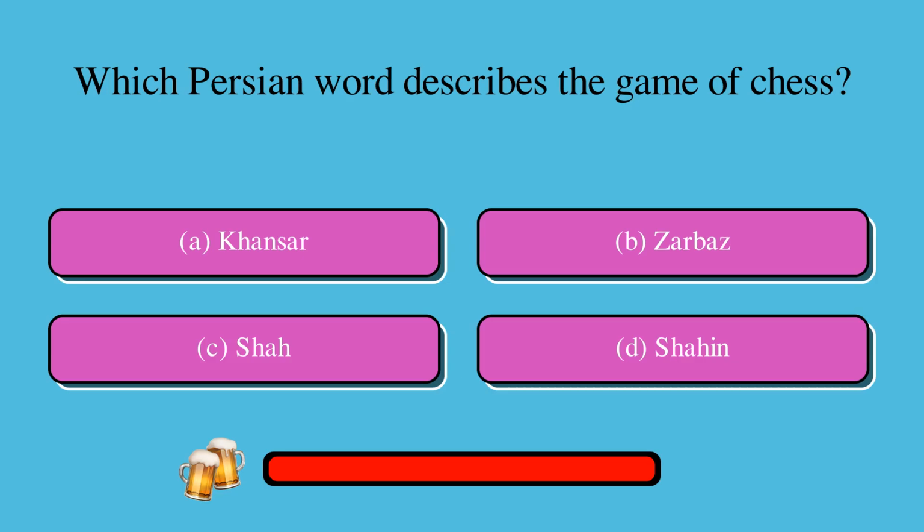Which Persian word describes the game of chess? Is it A. Kansar, B. Zarbaz, C. Shah, or D. Shaheen? The correct answer is C. Shah.